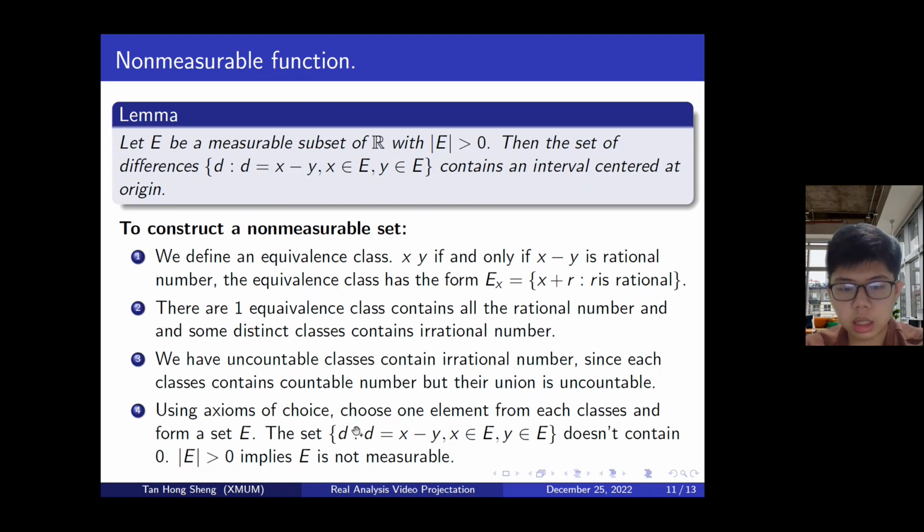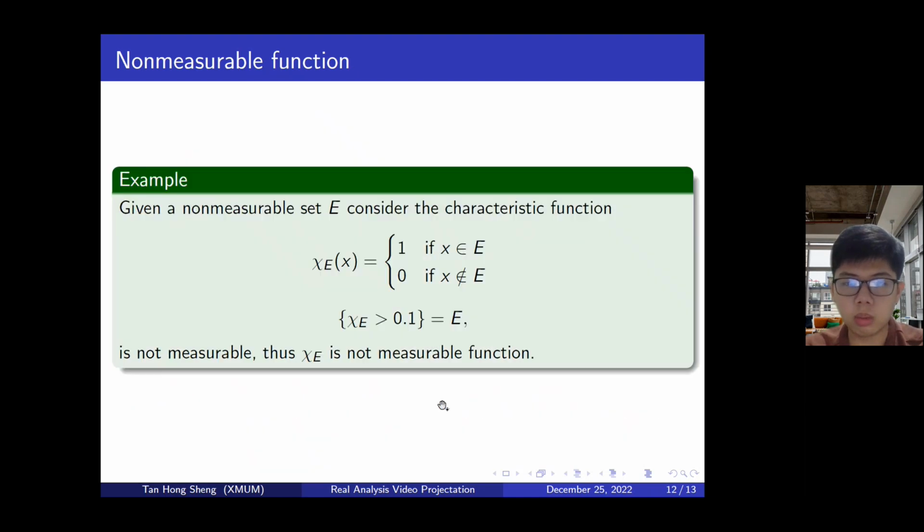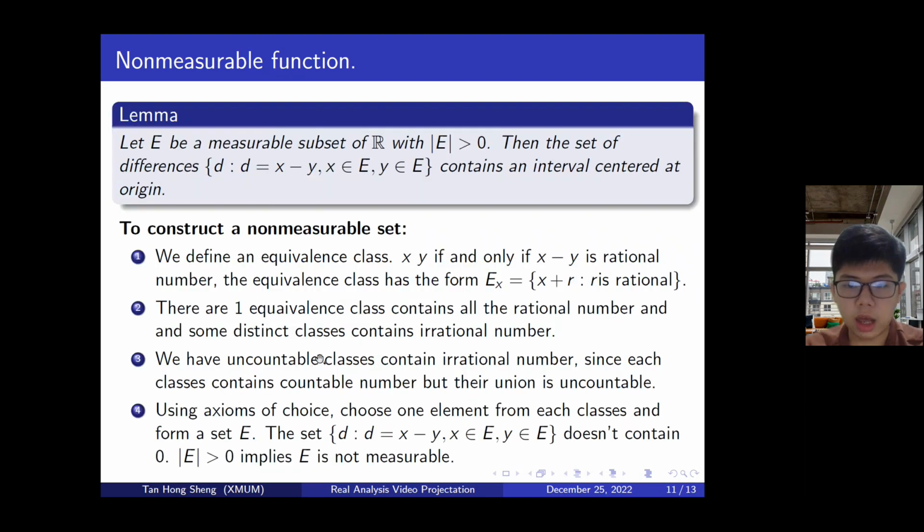Then the set of differences d equal to x minus y, with x belonging to E and y belonging to E, does not contain 0 as an interior interval, because two elements from different classes have an irrational difference, so they cannot be the same number. So the measure of E greater than 0 would imply a contradiction, and hence E is not measurable.